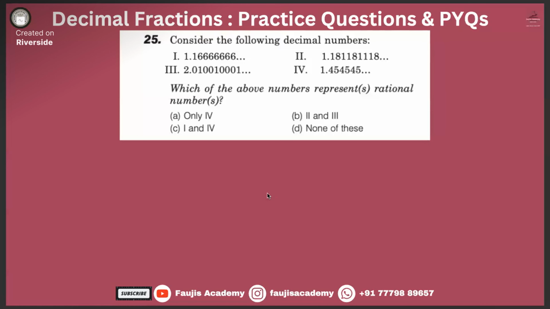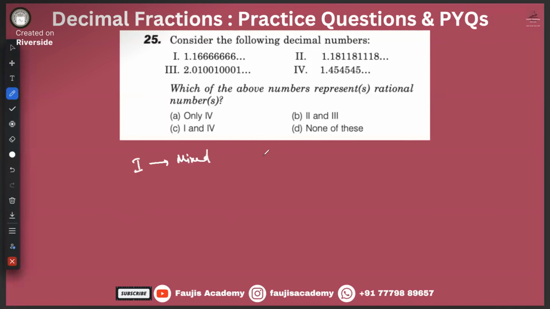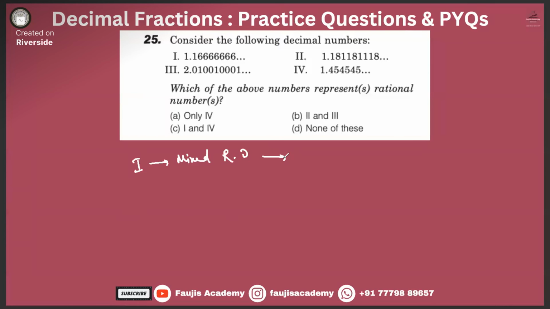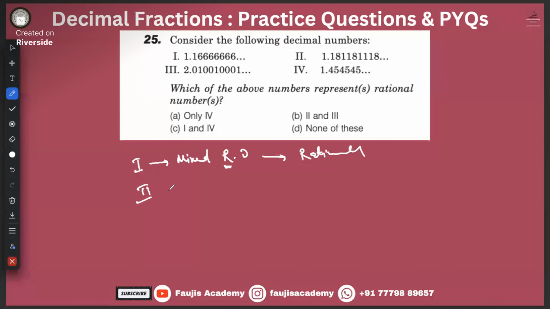Sorry, guys. So sorry. Yeah, we were here. We were basically here, and we concluded that a mixed recurring decimal, as long as it's recurring, is a rational number. Okay. Option 2, we concluded that it's non-terminating. That means it's not ending.